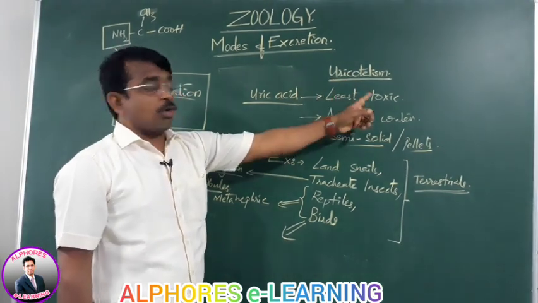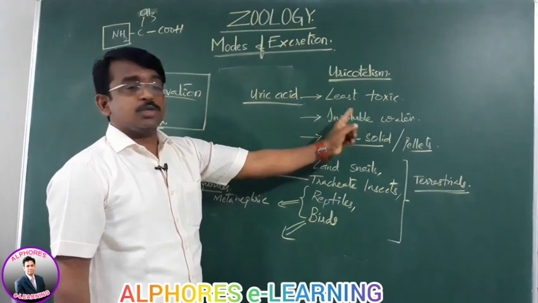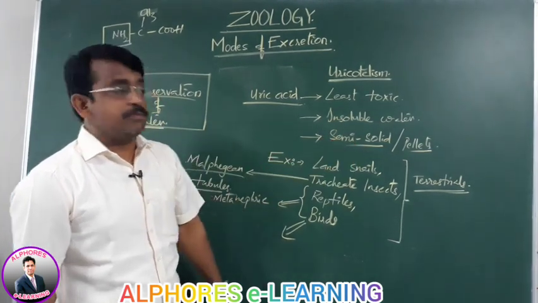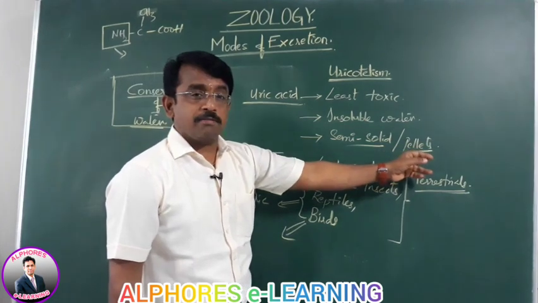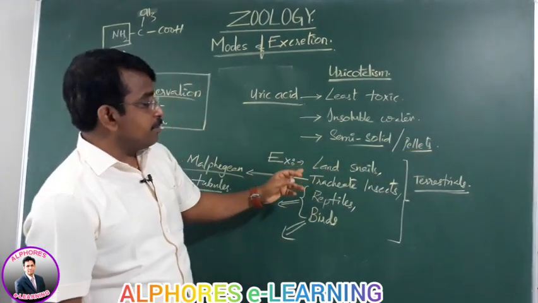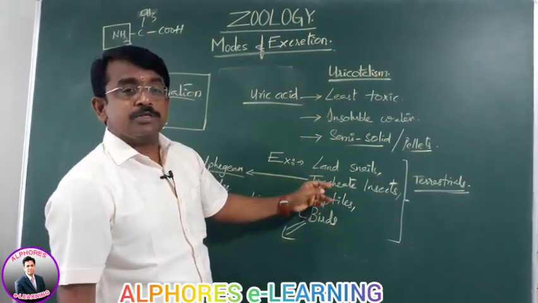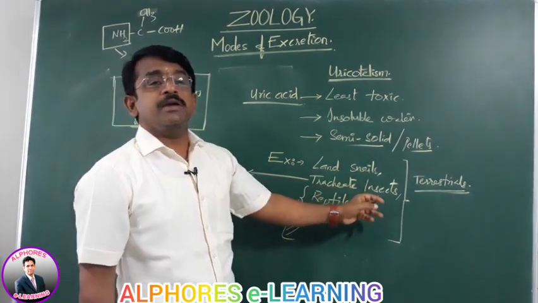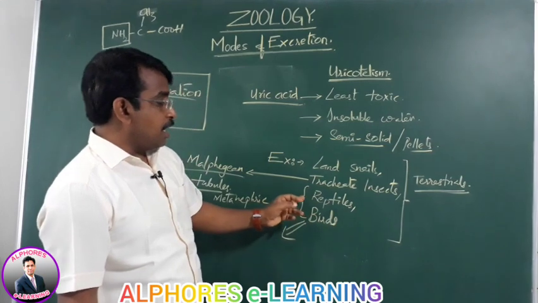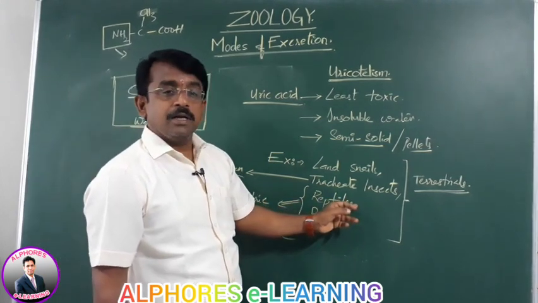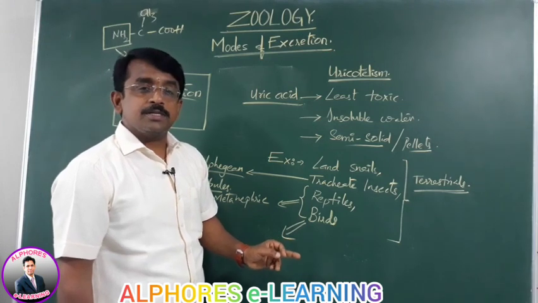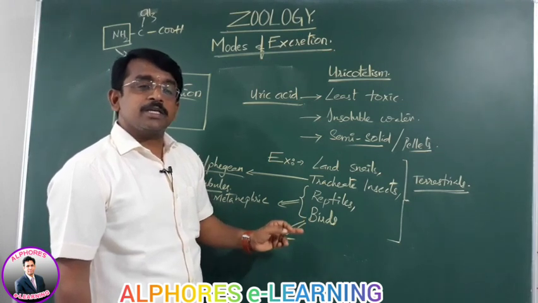It is less toxic and insoluble in water, so it is released in the form of semi-solid substances, pellets. Examples of uricotelic animals are land snails, tracheate insects, and reptiles, the lizards, crocodiles, snakes,